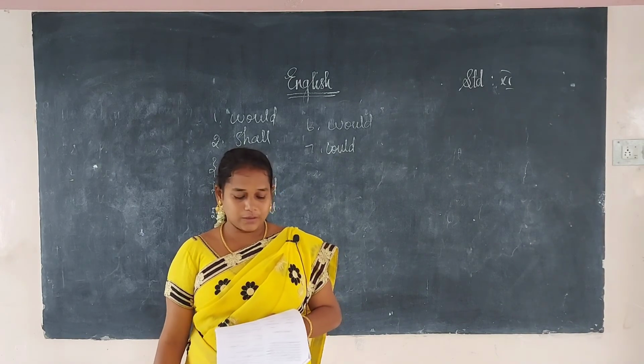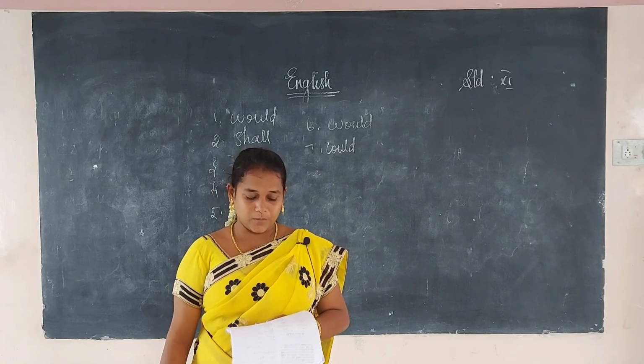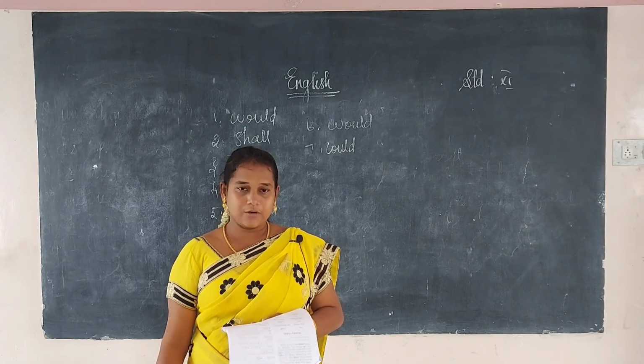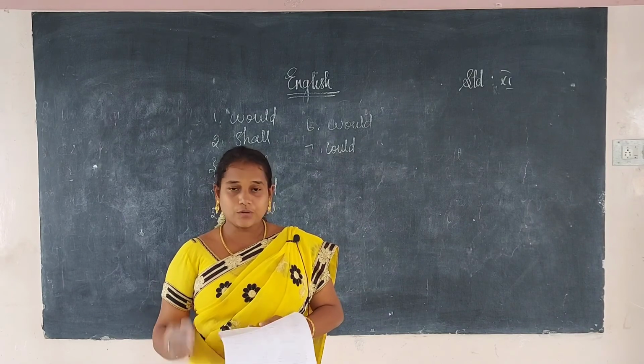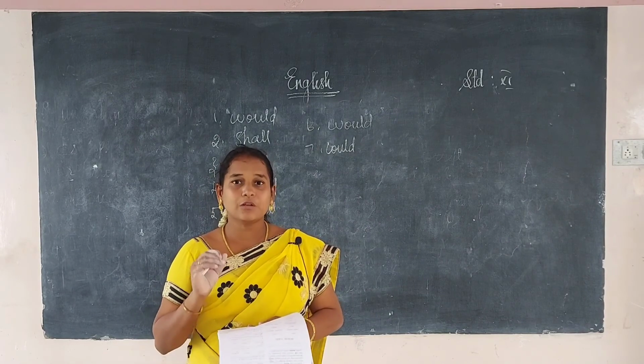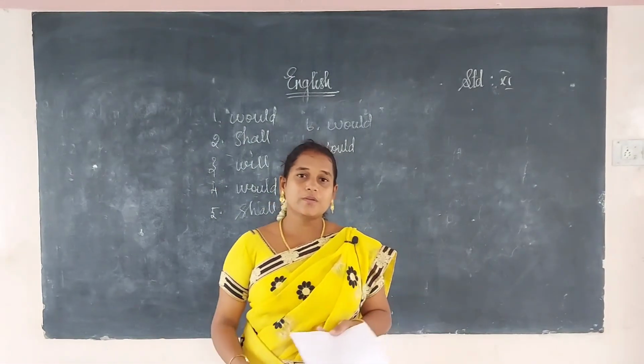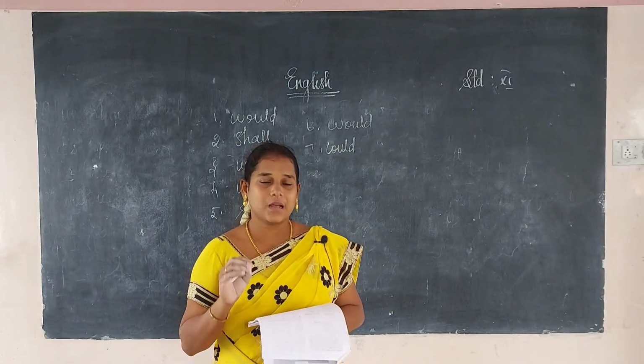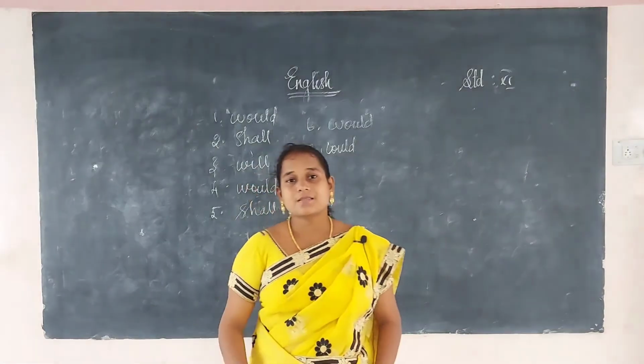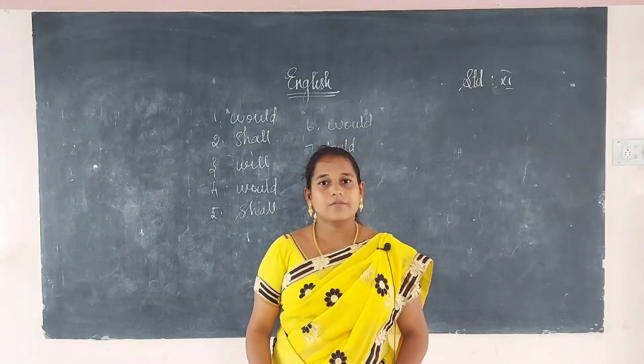Will we use for willingness, certainty and promise, request and invitation. Need we use only for necessity, and dare we use in the area of courage and boldness. Used to we use in the place of past habit. Ought to, that is right and correct, we use in that area.